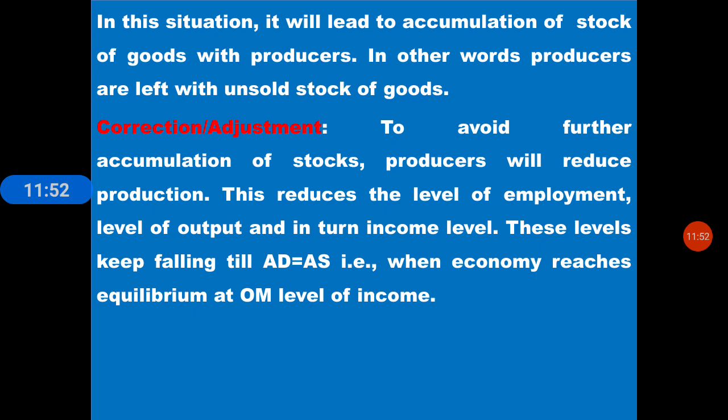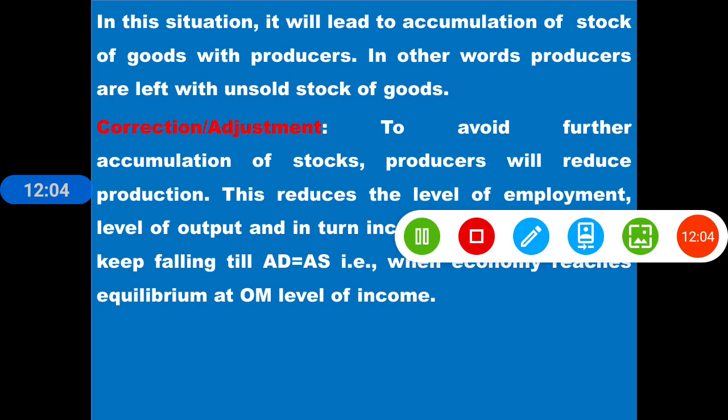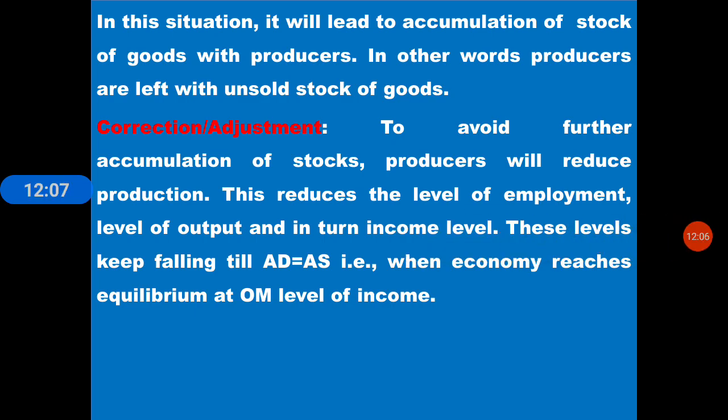In this situation it will lead to accumulation of stock of goods with the producers. In other words, producers are left with unsold stock of goods.